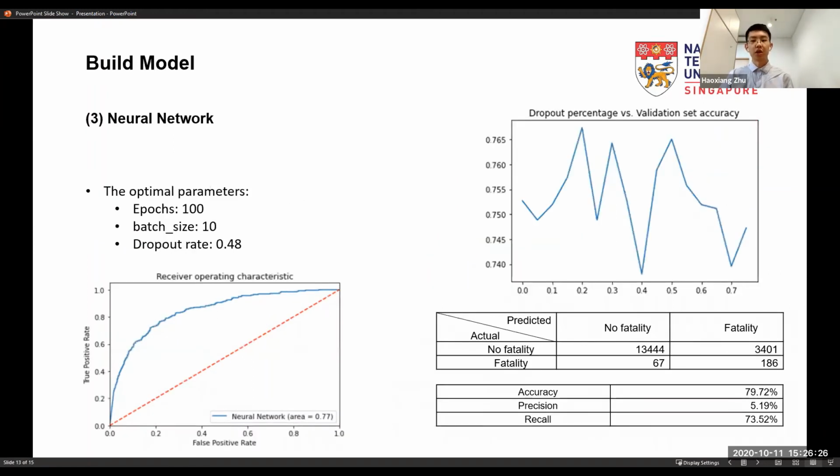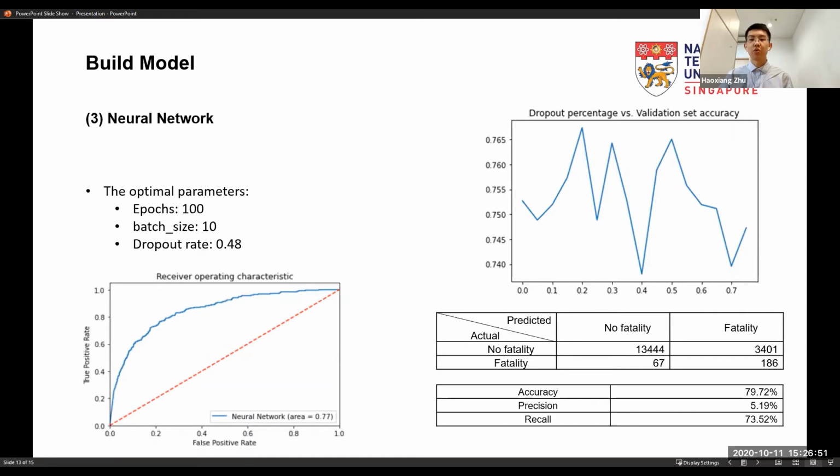And the last one is the neural network. For the neural network, the original model also has a serious overfitting problem. The accuracy is about 99% for the train set, but for the test set, only a bit more than 70%. So we also need to overcome the problem.